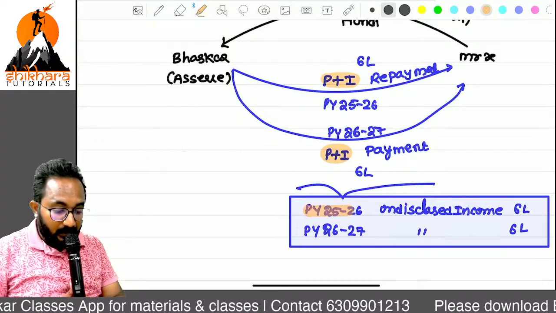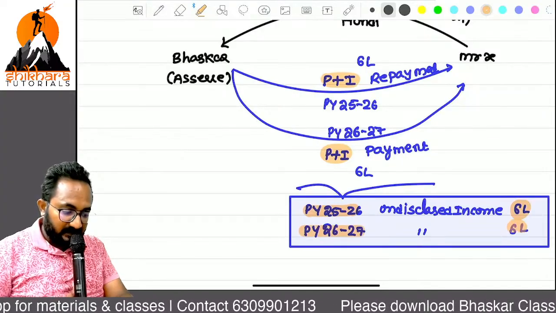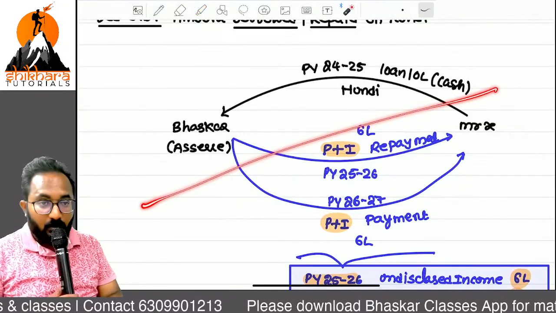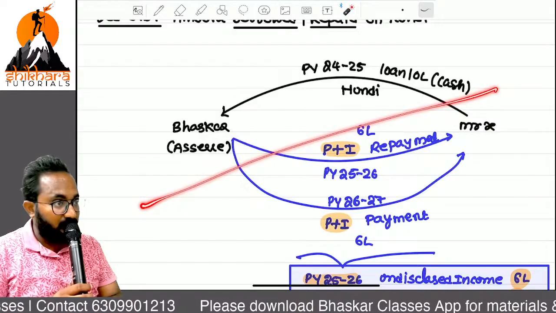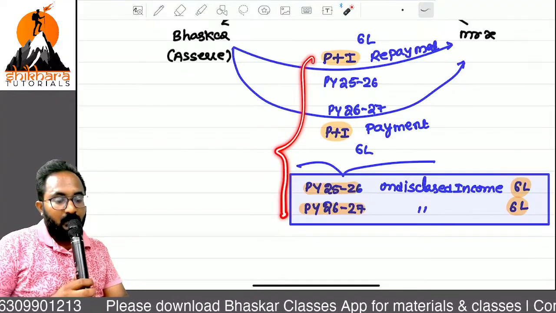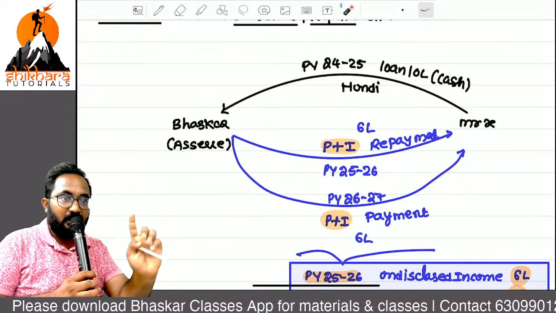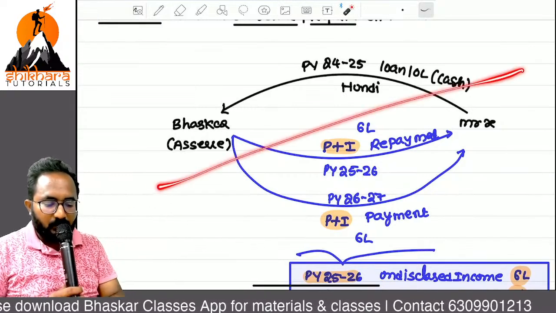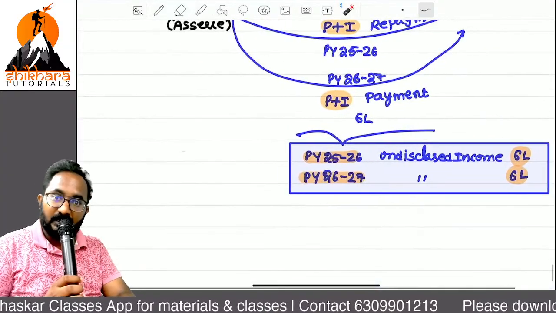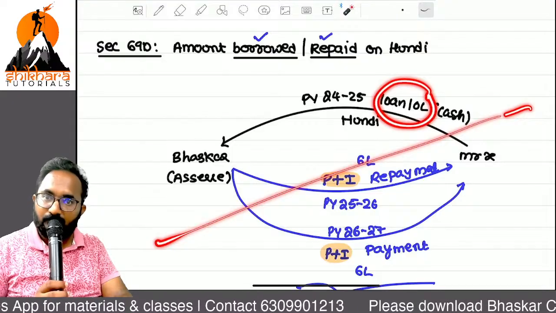Now every year, first year 6 lakh is treated as undisclosed amount. Next year 6 lakh is treated as undisclosed. What is the reason? Because at the time of borrowing, we have not given any treatment of undisclosed amount. Next, at the time of repayment, yes, you can treat it as undisclosed. Why? Sir, if you treat it as undisclosed in both cases, it is double taxation. In order to avoid double taxation, either you can give the treatment of undisclosed income at the time of borrowal or at the time of repayment. So if you are treating the undisclosed income treatment for this 10 lakh at the time of borrowal, then the story is over.